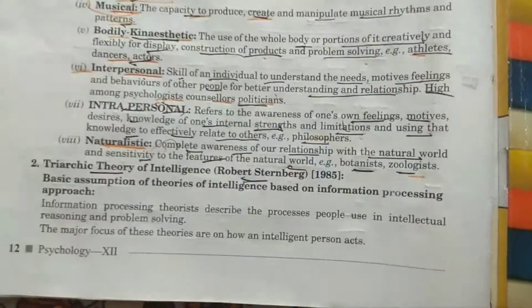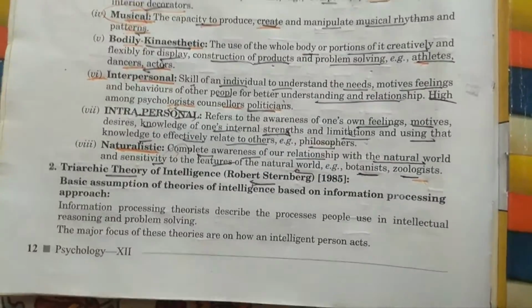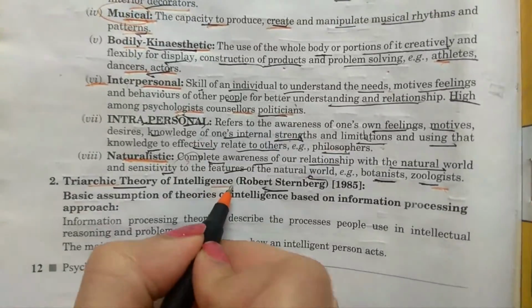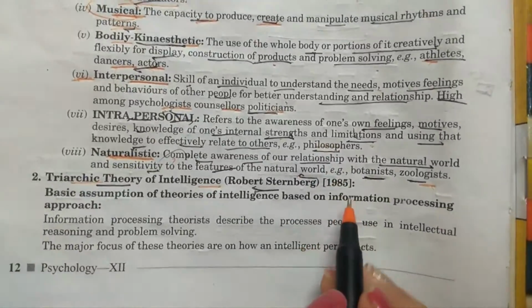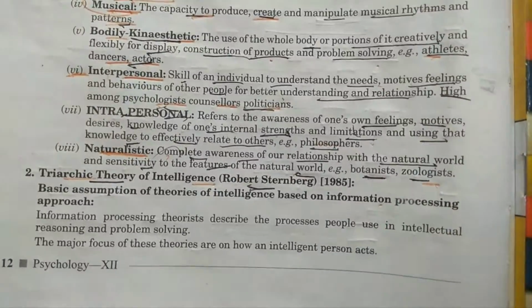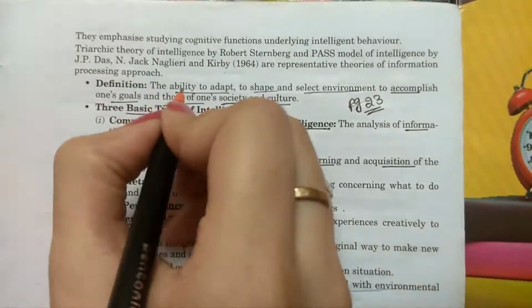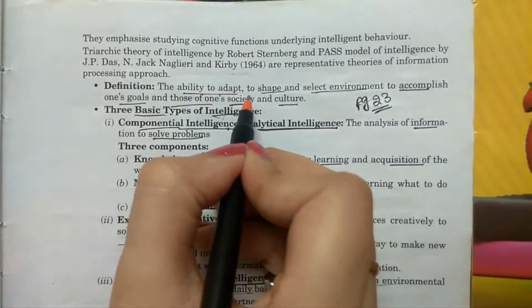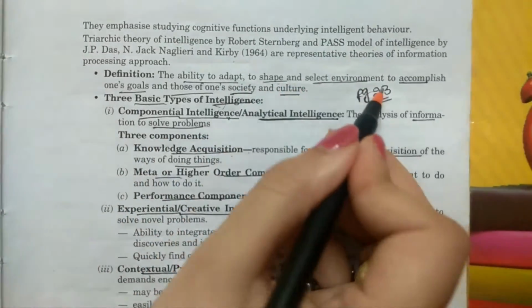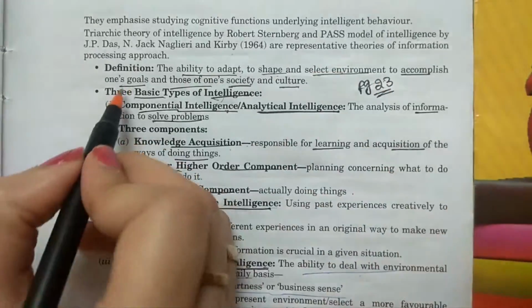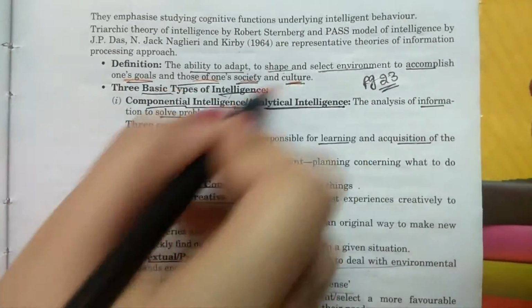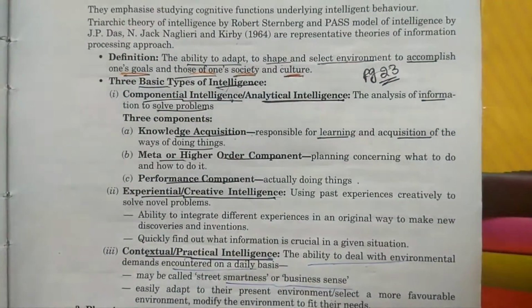Now, let's study the second theory which comes under the information processing approach, that is the triarchic theory of intelligence, given by Robert Sternberg in 1985. Triarchic theory. What is triarchic theory? It is the ability to adapt, to shape and select environment to accomplish one's goal and those of one's society and culture. This is the definition which you have to learn.